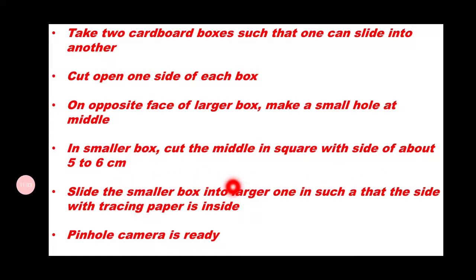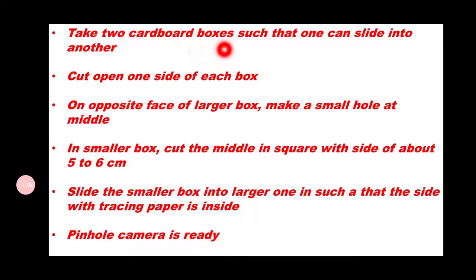So we are supposed to place a tracing paper inside the smaller box in the opening of square shape. And now if you notice, the pinhole camera is ready. Okay, so what are the steps? You just look at here once again.